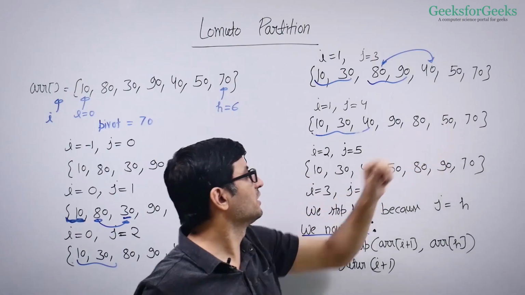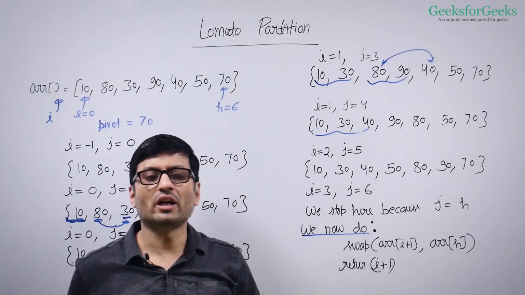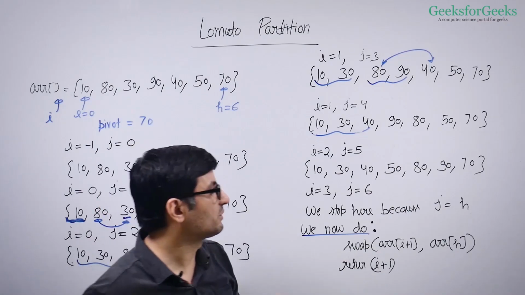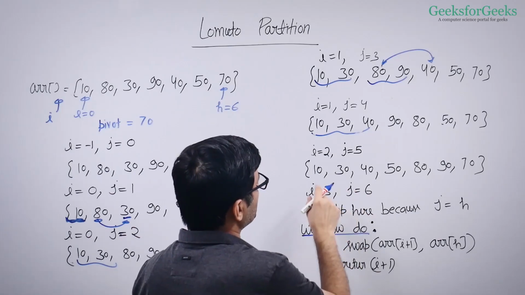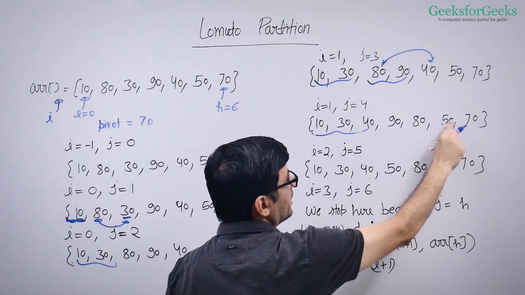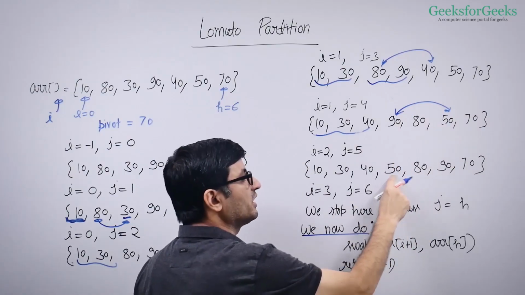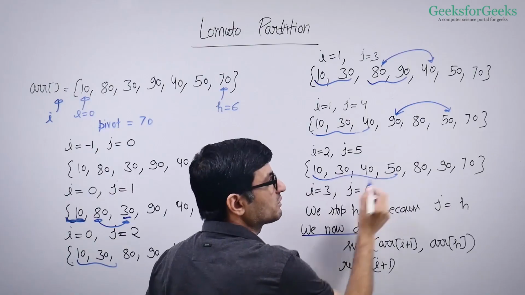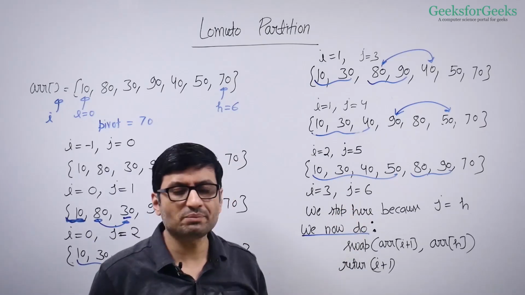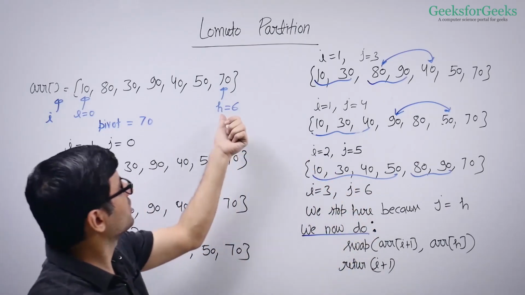At j is 5, 50. So what happens? This is again smaller. And what do you do? You increment the window of smaller elements and then you do swapping. So the window of smaller elements is increased. It becomes 3 now. And you have swapped 50 and 90, right? These two are swapped. So 50 comes here and 90 goes here. And this is your new window of smaller elements. And this is your new window of greater elements. After this step, j becomes 6. And your high is also 6.